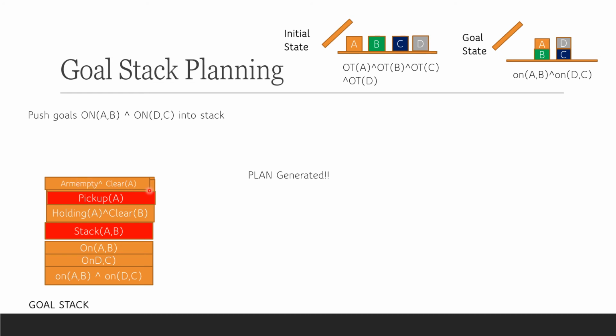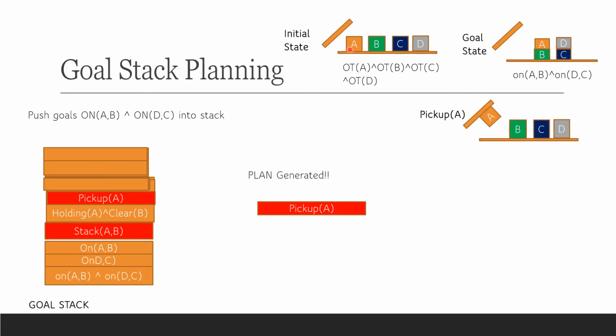So we'll check arm empty and clear A one by one, and we'll see whether they are satisfied in the current state or not. A is clear, yes, A is clear. Arm is empty, yes, arm is empty. So A is clear, we'll pop it off. Arm is empty, we'll pop it off. Both these goals are satisfied, so we pop them off. Now the first action that can be introduced into our plan is pick up A.